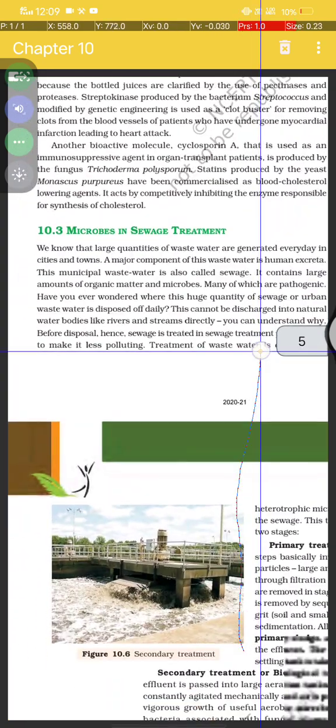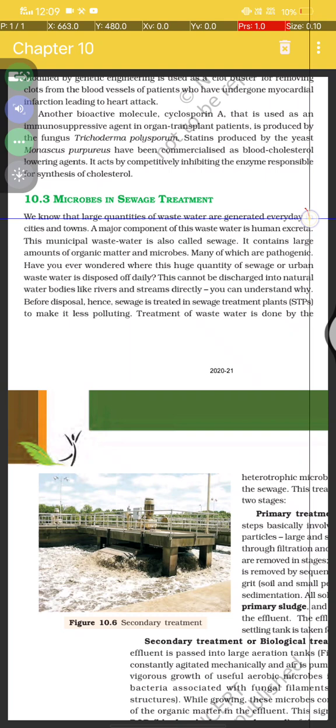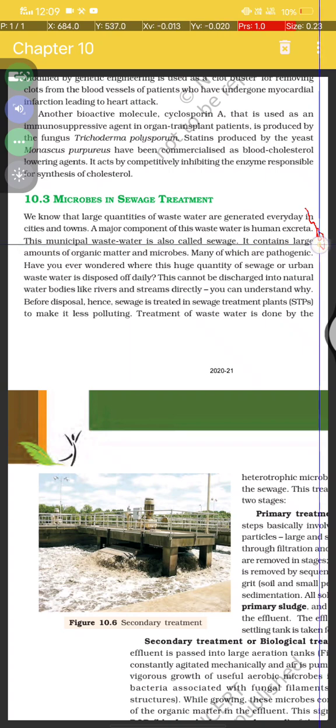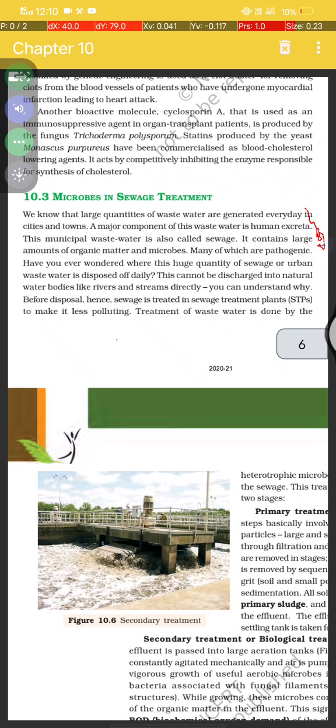10.3 In sewage treatment. We know that a large quantity of wastewater is generated every day in cities and towns. The major component of wastewater is human excreta, and the municipal wastewater is called sewage. What is called sewage? This is a very important line.